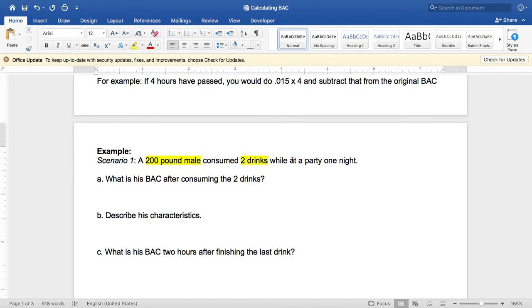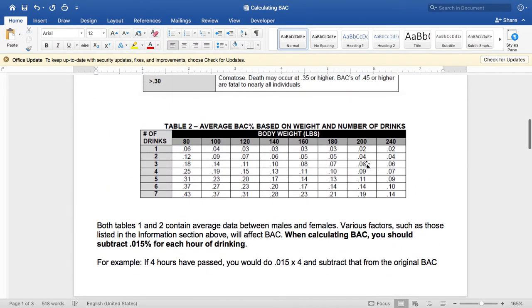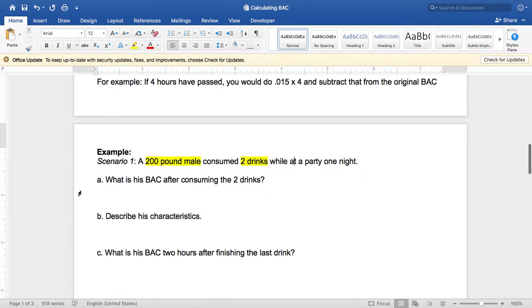So I'm just going to highlight that for our reference, and I'm going to go back up to our table. At 200 pounds, he had 2 drinks. So his BAC would be 0.04. I'm going to highlight that, bold it, and put it in red so we know that's our answer. So after those 2 drinks, this 200-pound male would have a BAC of 0.04.